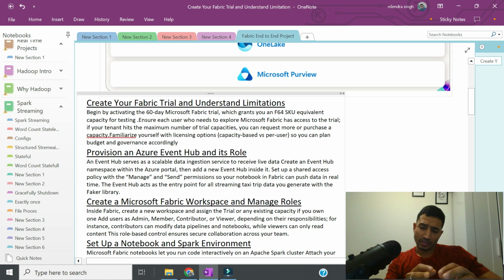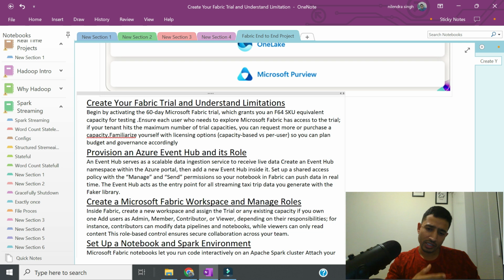Other thing, since we want to cover Fabric, we will start with workspace, and then we will learn about managing roles. So it means that even though you're in trial capacity, you can add users with admin, contributor, and other roles depending upon the responsibilities. We can learn about them. So for example, which role can do what, right? And then we can see that if somebody has a viewer role, he cannot edit things. If somebody has a contributor role, what can he do, right?